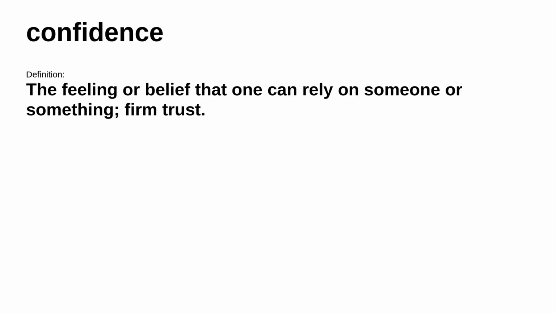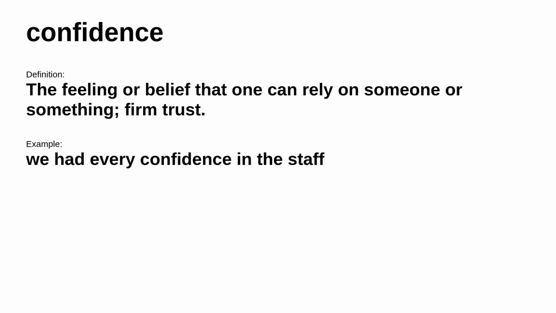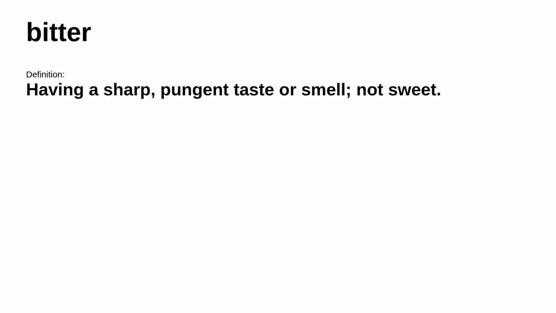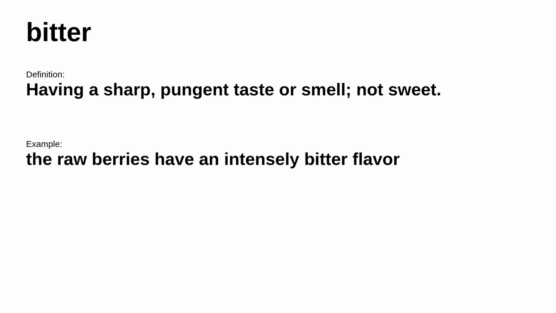Next up. Confidence. It's defined as the feeling or belief that one can rely on someone or something, firm trust. For example, we had every confidence in the staff. The next word is bitter. It's defined as having a sharp, pungent taste or smell, not sweet. Consider this example: the raw berries have an intensely bitter flavor.